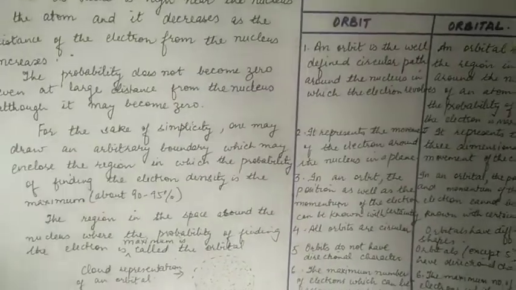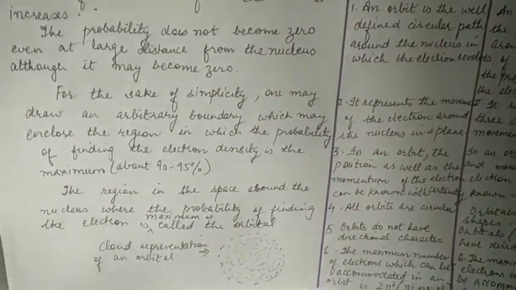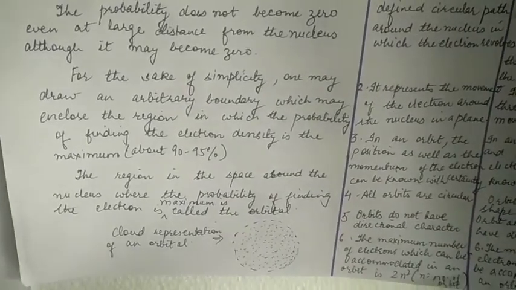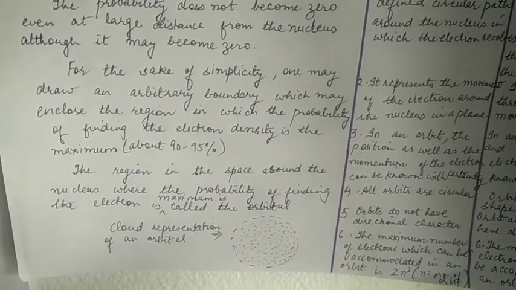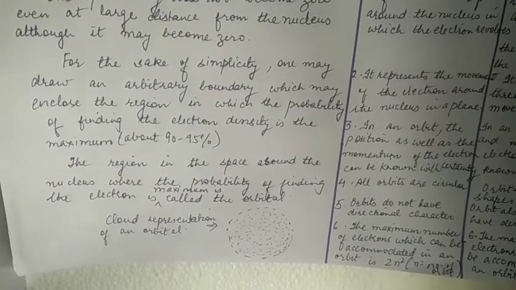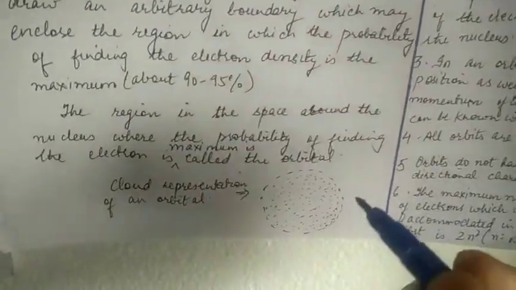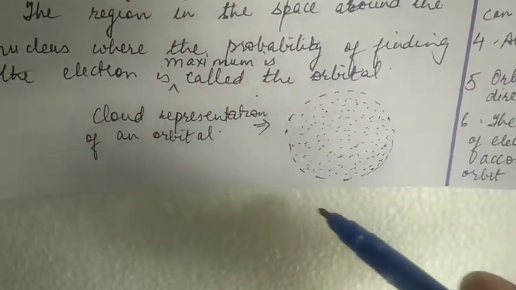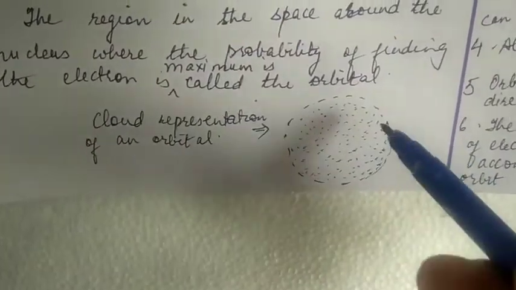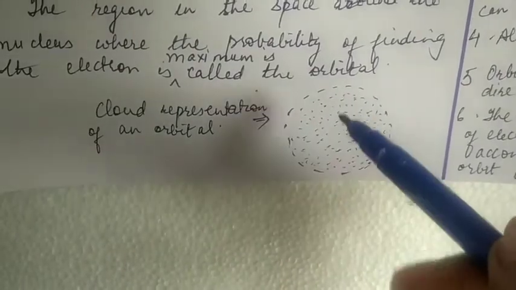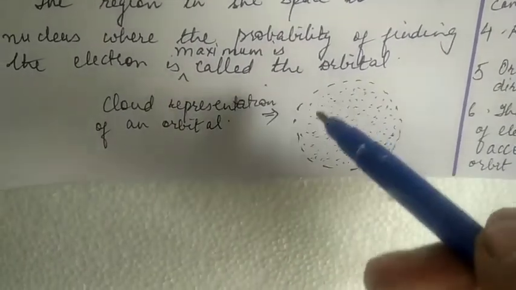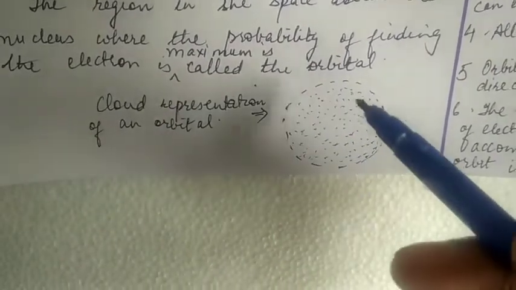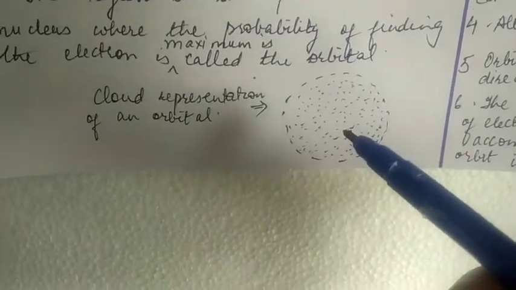For the sake of simplicity, we may draw an arbitrary boundary diagram which may enclose the region in which the probability of finding the electron density is maximum, about 90 to 95%. So this is a boundary surface diagram of an orbital. This boundary signifies that this is the region where the probability of finding the electron in an atom is maximum.